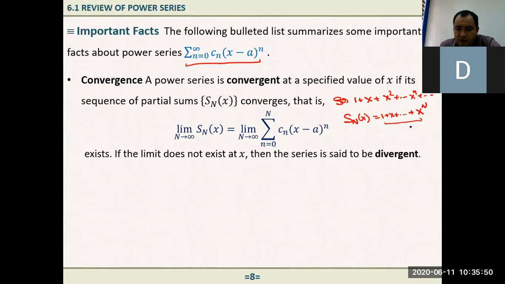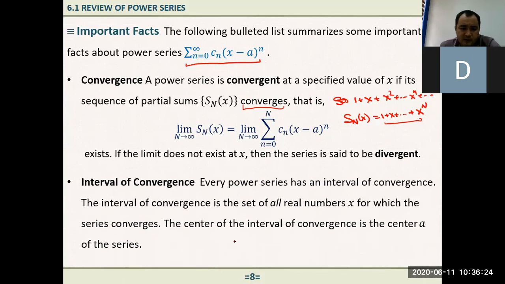And we need to evaluate this limit when n goes to positive infinity. Can you evaluate this limit? Does it exist or not? If it exists, we say that it is convergent. If it does not, it is divergent. Usually, we just need the functions which are convergent. We have nothing to do with divergent functions, right? Convergent means that we can approximate the value of the function which is represented by the power series. We will see this in an example soon.